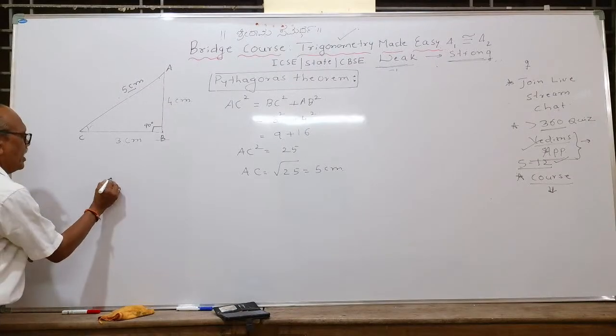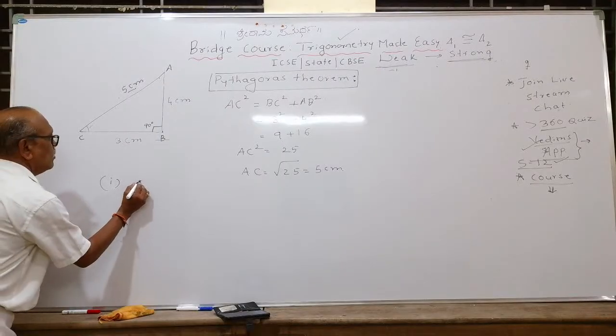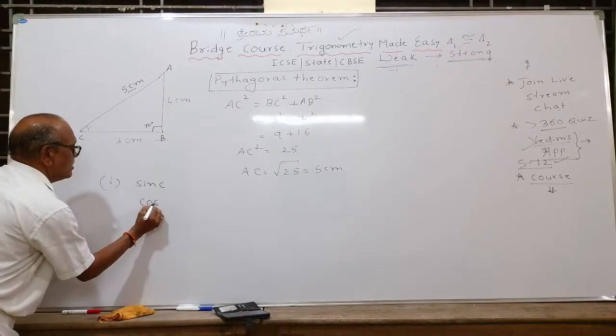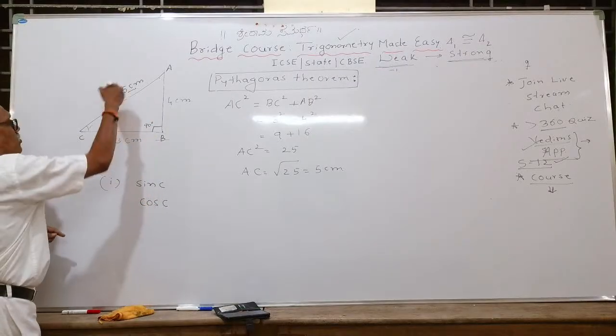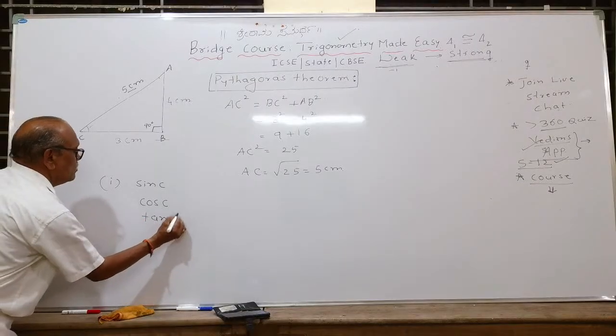Now let me ask you some questions related to this. I want you to find out sin C, cos C and tan C in terms of 3, 4, 5 values.